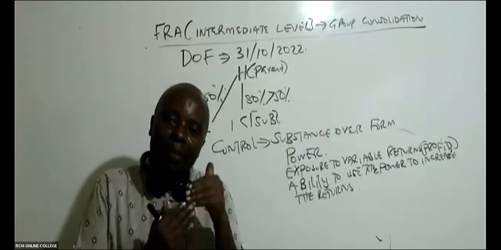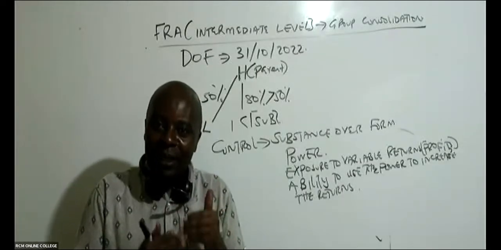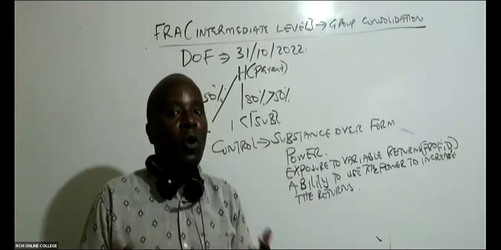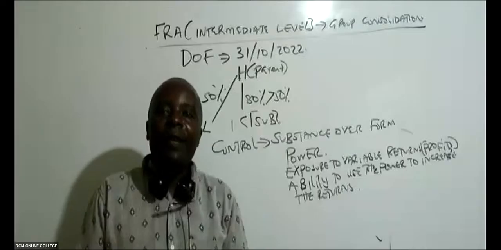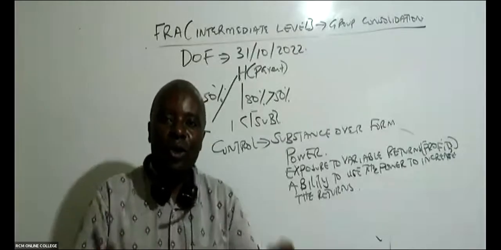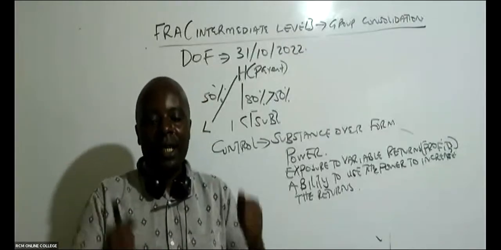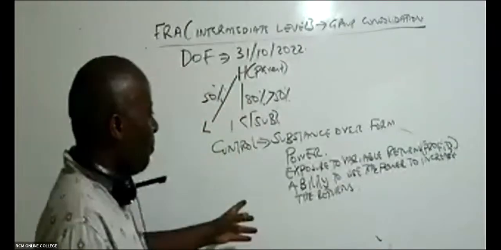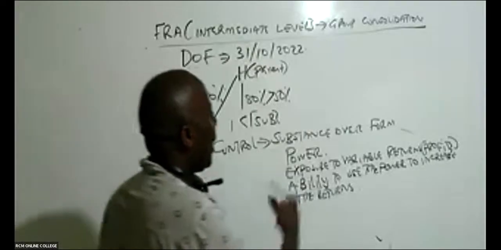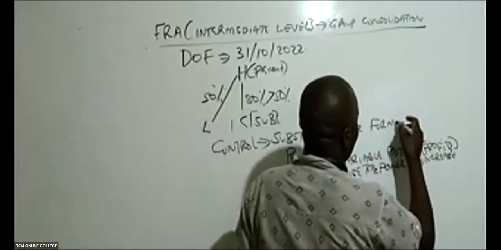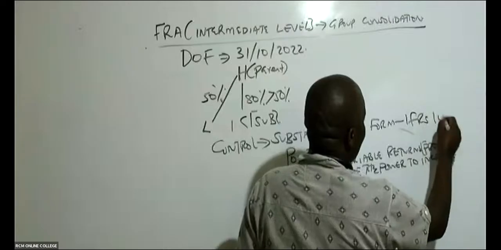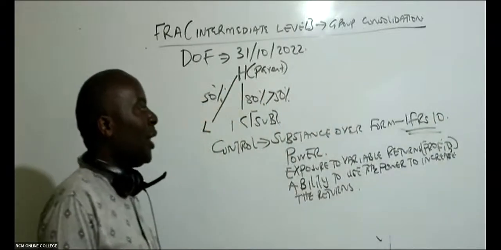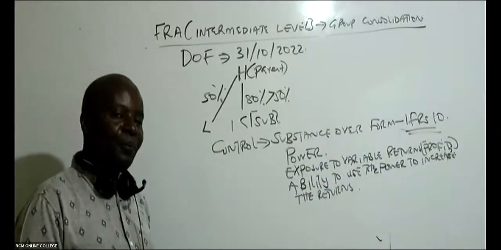So in that case, your power is not really helping the company, because you must be able to come to board meetings. You must be able to do what we call cost control. You must really be seen to be in control for you to come and say this is your subsidiary. So this is a very, very important concept as per IFRS 10. We have got various IFRSs that really govern group consolidation.